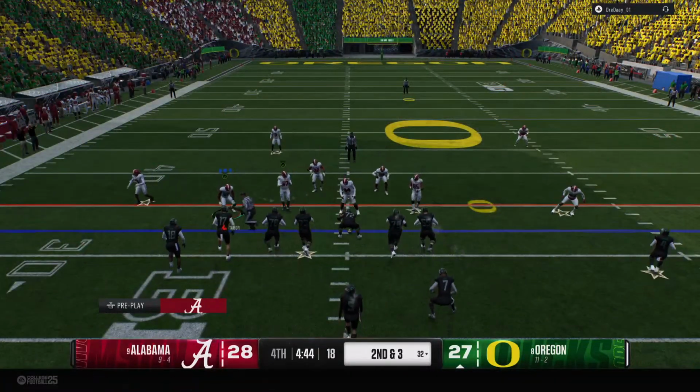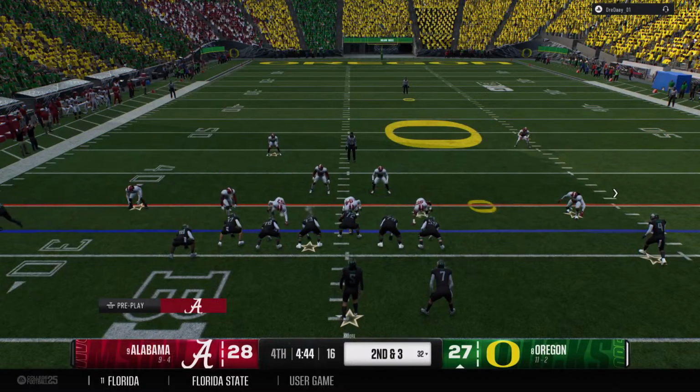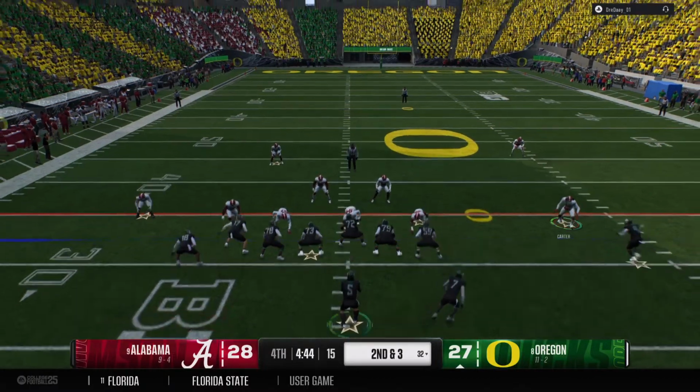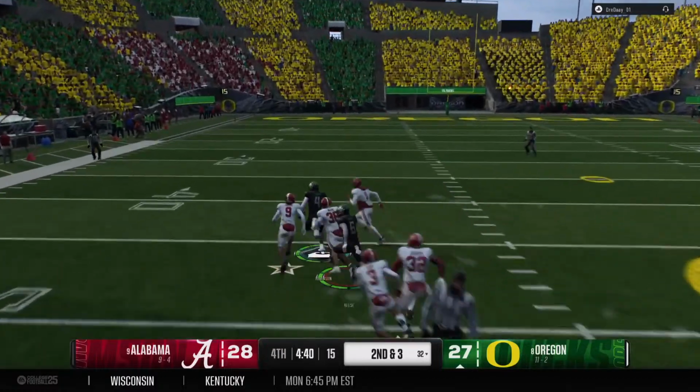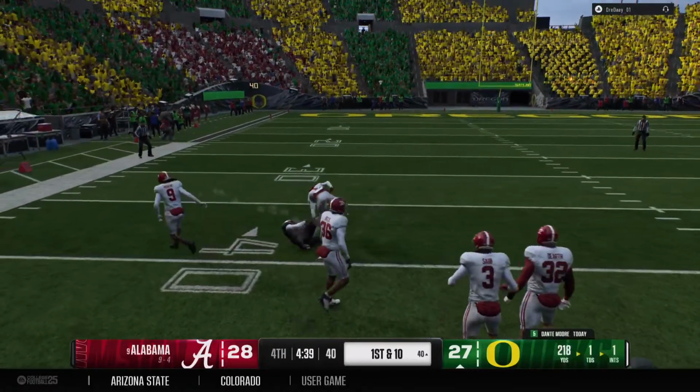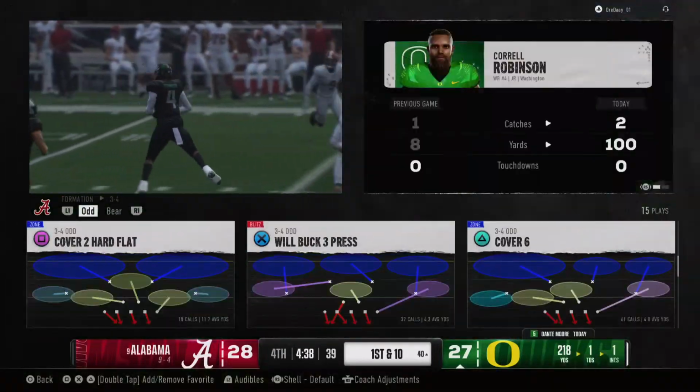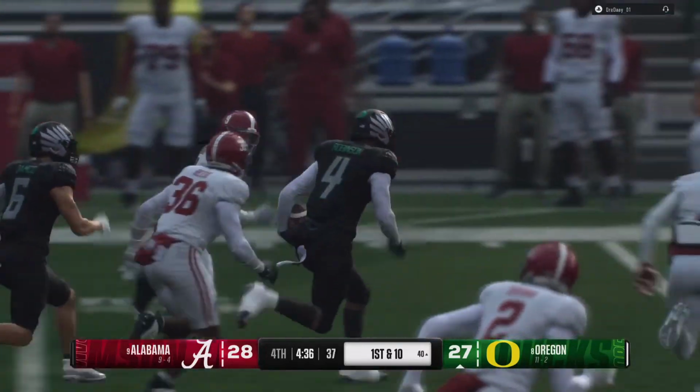Now it's second down here. Back to pass. It's Moore. Easy throw to a wide-open receiver downfield. They bring him down, but a big chunk of yardage on the play.